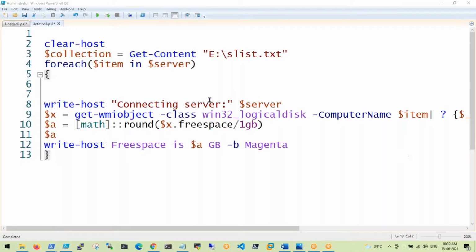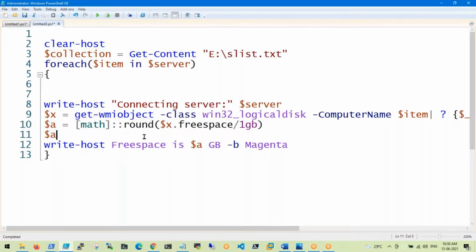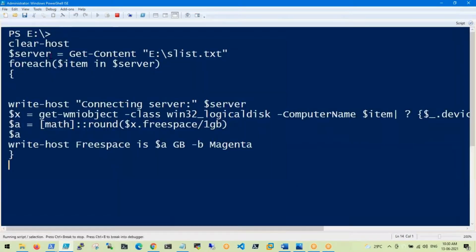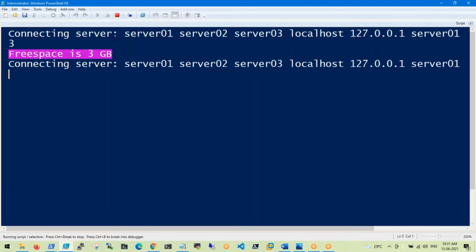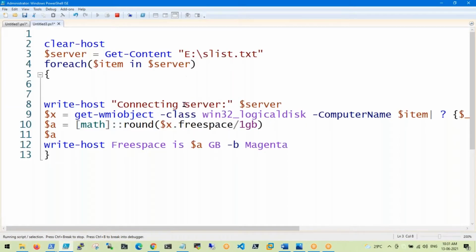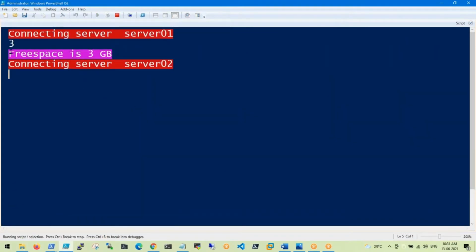Okay, list and server and computer name equals item. What is the problem? Sorry, here the variable name we took is server. So it will give some output, connecting to some servers, free space. Here also I used a different variable, connecting server item. If a server is not there, it will give an error, but in reality we will use VMware here, guys.